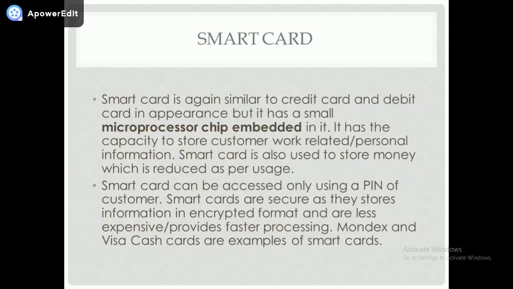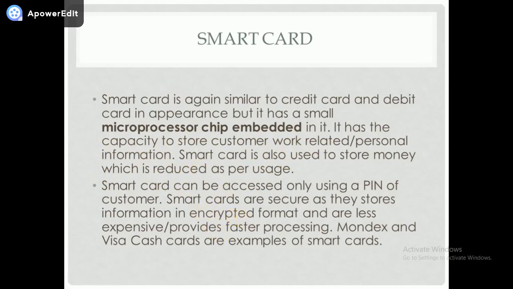Next we have smart card. This is also quite similar to your debit card and credit card. The major difference between these two is this has a microprocessor chip embedded in the card, whereas the debit card and credit card have a magnetic strip embedded in the card. The feature of this microprocessor chip is that you can store customer work related and personal information, and whatever information has been stored in the card is encrypted, means it is coded.